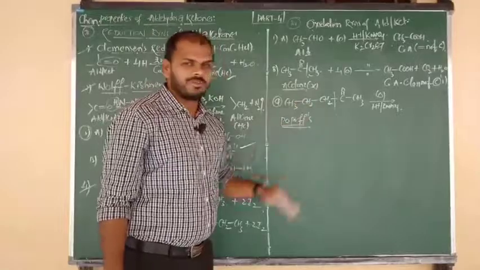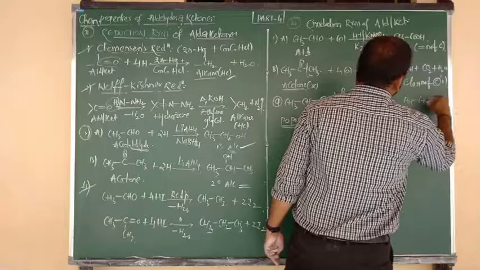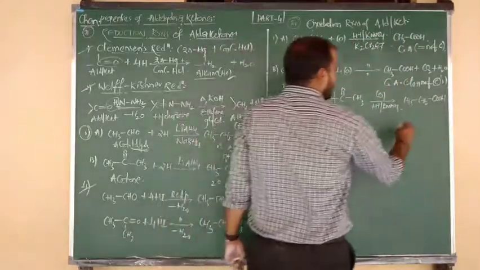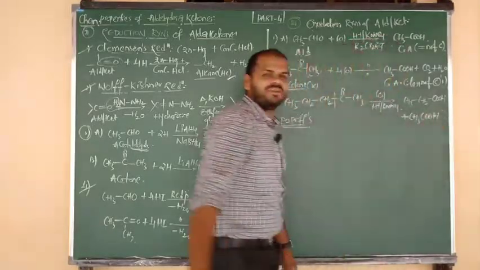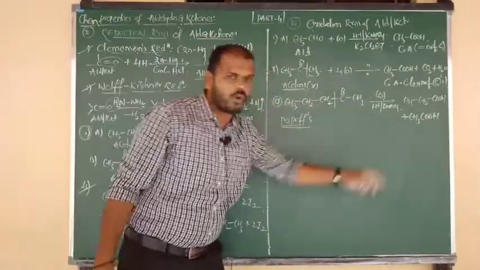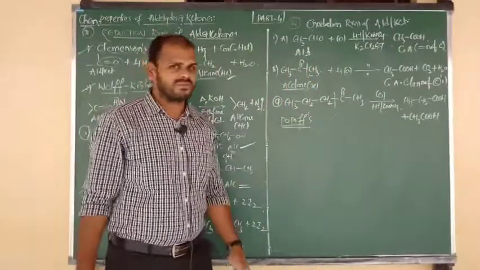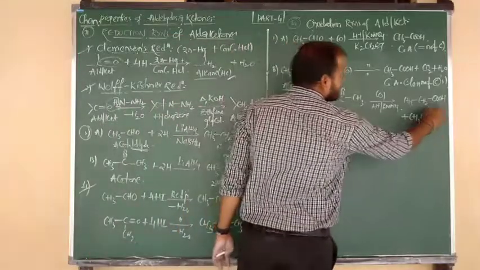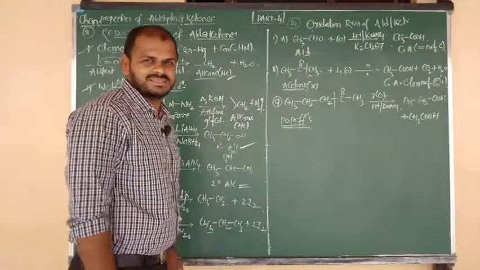So 1, 2, 3 carbons: the 3-carbon part is nothing but propanoic acid. The remaining 2 carbons form acetic acid. In that manner, you get a mixture of carboxylic acids upon oxidation of ketones. So how do we write two different acids? That is according to the rule, Popoff's rule. Understood? So how many oxygens do you require? 2 plus 2, 4, minus 1 here. 3 oxygens have to be provided. I hope you understood.